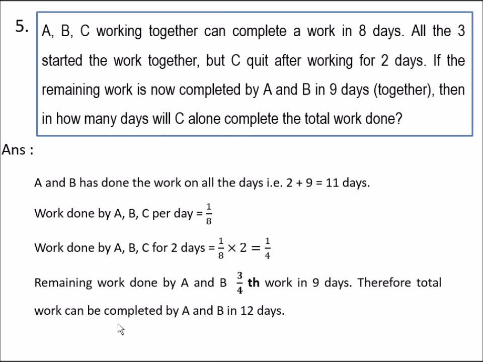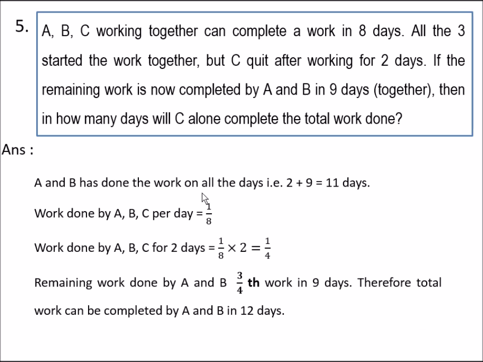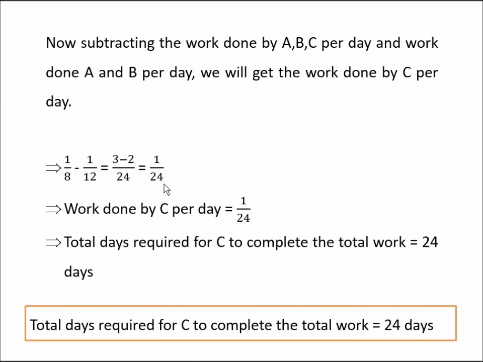Therefore, total work can be completed by A and B in 12 days. That is, if 3/4 of the work is completed by A and B in 9 days, then total work is completed in 12 days. So now subtracting the work done by A and B per day from the work done by A, B, C per day, we will get the work done by C per day. That is, here we know work done by all per day, and work done by A and B per day is 1 by 12. So by subtracting 1 by 8 minus 1 by 12, we will get the work done by C per day, and that is equal to 1 by 24.